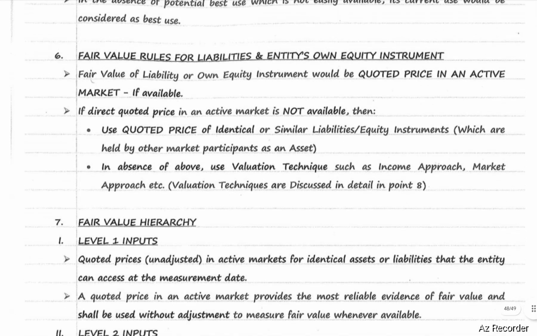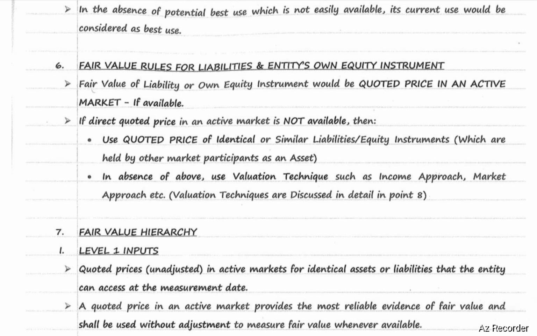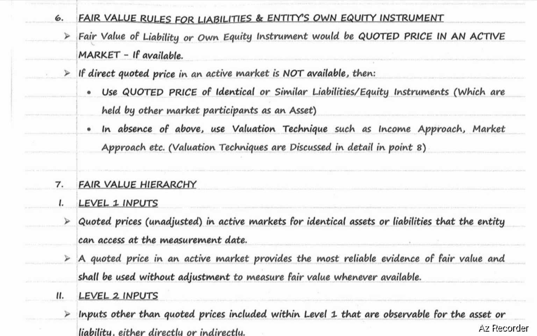In the absence of potential best use, which is not easily available, its current use would be considered as best use. Next, fair value rules for liabilities and entity's own equity instrument. Fair value of a liability or own equity instrument would be the quoted price in an active market if available. If a direct quoted price in an active market is not available, then use the quoted price of identical or similar liabilities or equity instruments which are held by other market participants as an asset. In the absence of the above, use a valuation technique such as income approach, market approach, etc. Valuation techniques are discussed in the below point.